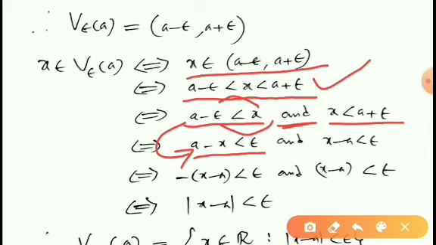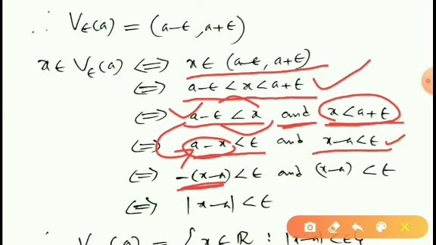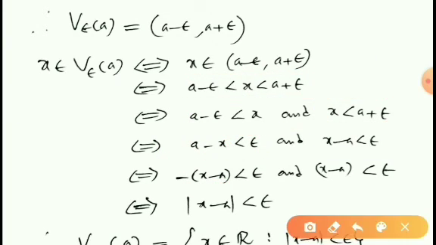From the second we can write x minus A less than epsilon. A minus x can be written as minus of (x minus A). So minus of (x minus A) is less than epsilon, and x minus A is less than epsilon.